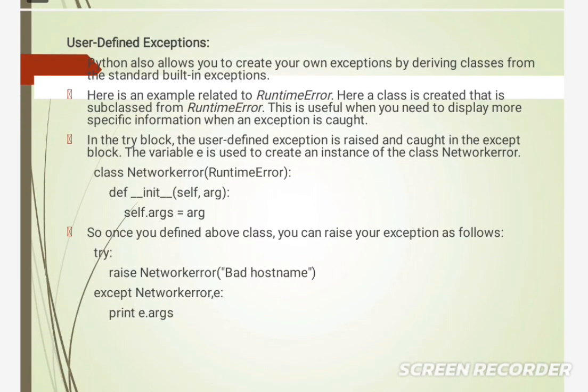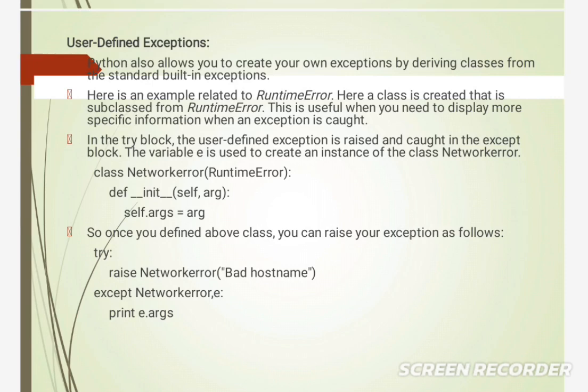User defined exception. Again, this is the next type of exception in Python. Python also allows you to create your own exceptions by deriving classes from the standard built-in exceptions. Here is an example related to RuntimeError. Here a class is created that is a subclass of RuntimeError.